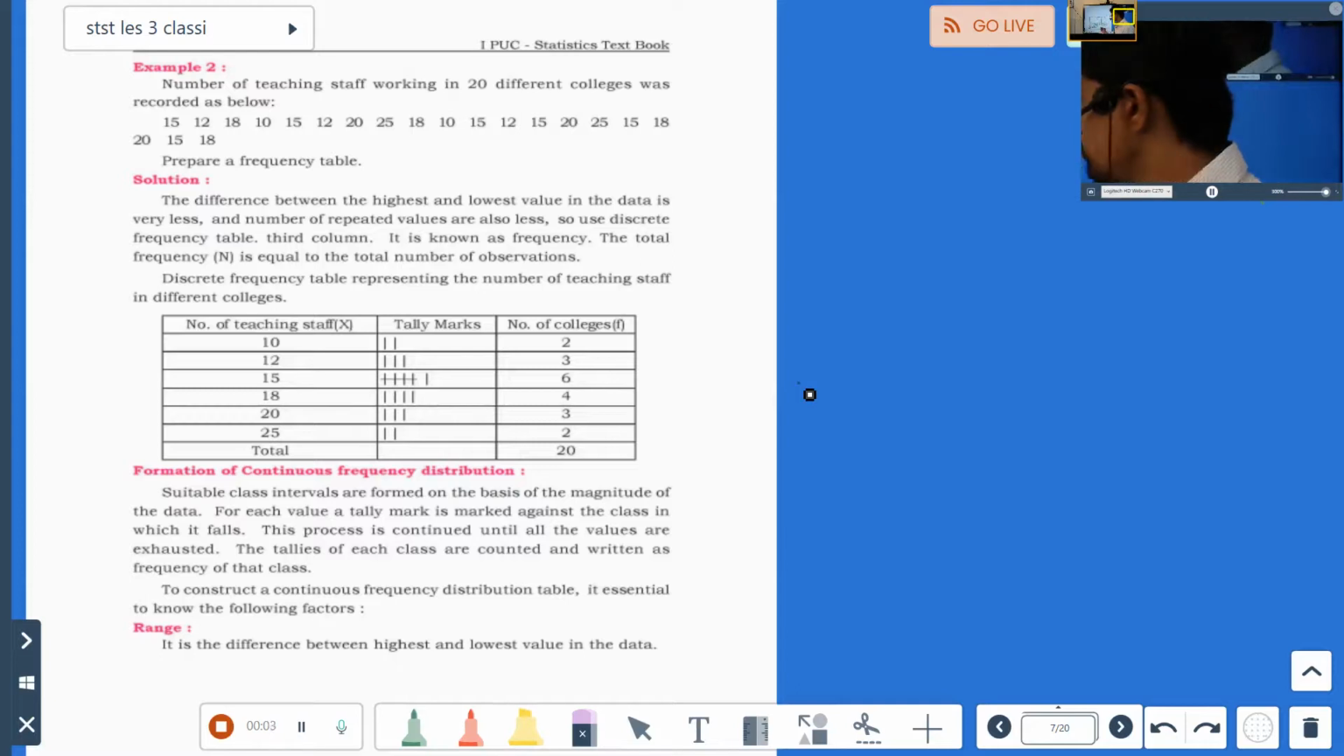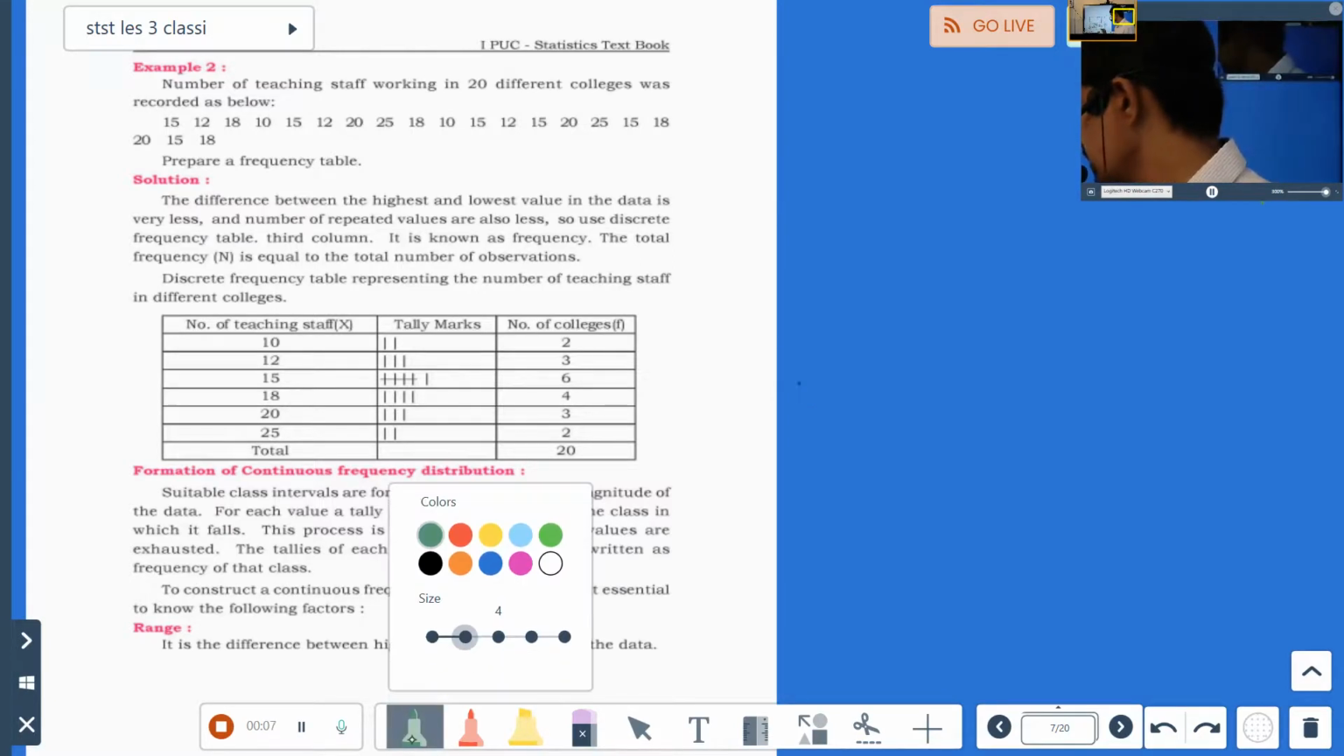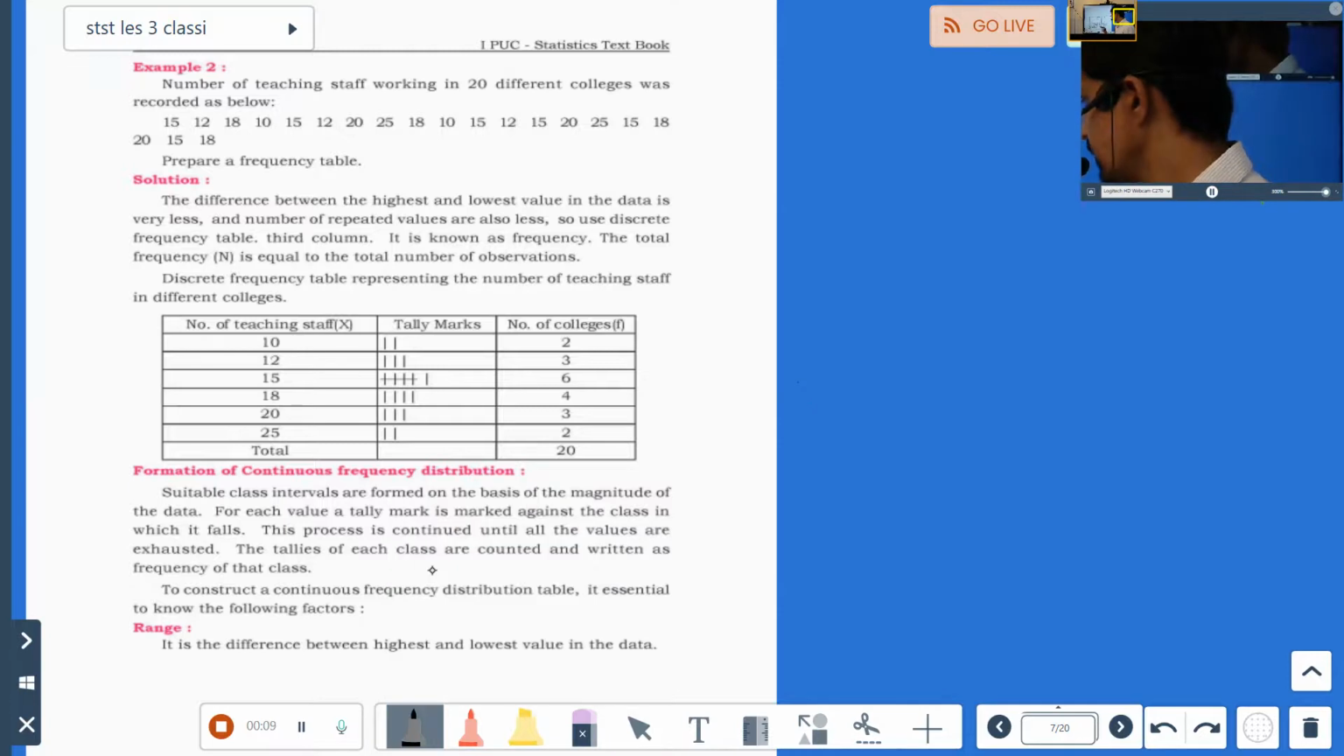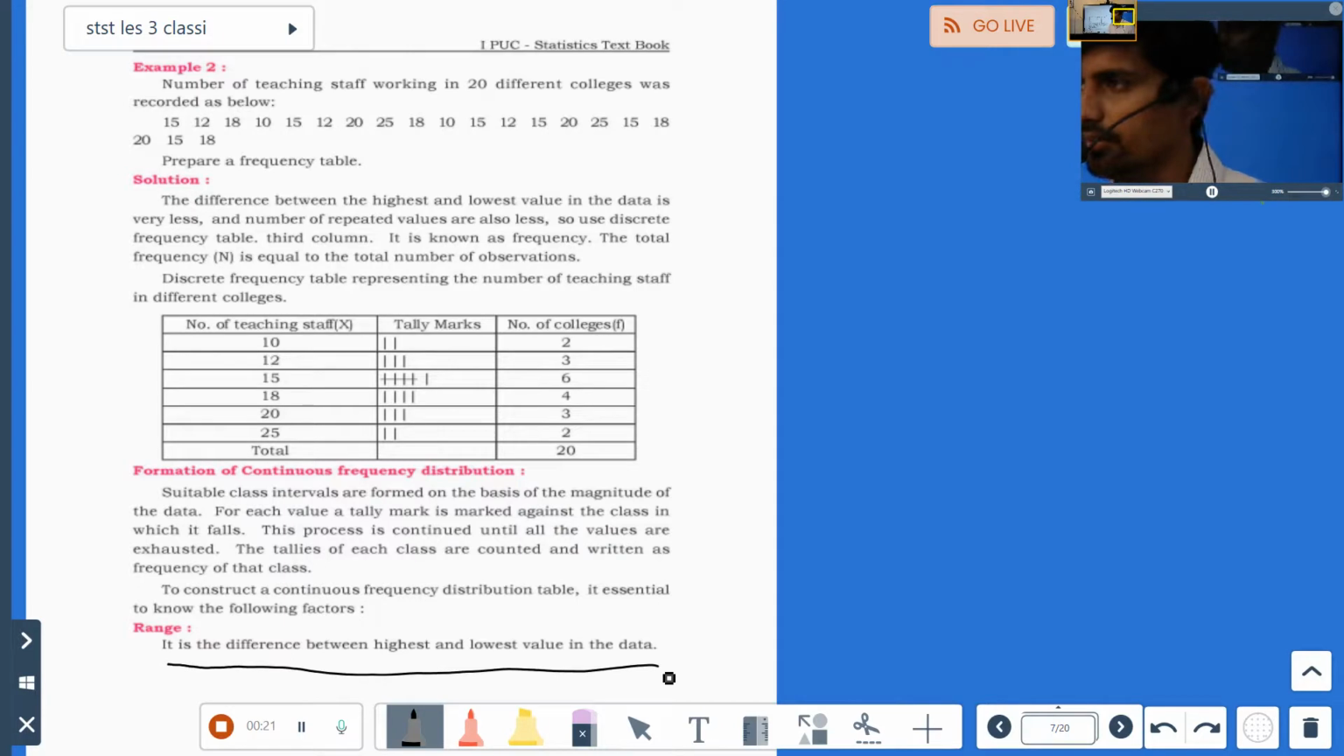Next topic, formation of continuous frequency distribution. So let's go for frequency distribution of continuous variables. Now what is range? It is the difference between the highest and the lowest value in the data. I've already taught you this in the fifth lesson, I suppose. Yes, I've already taught you range there.